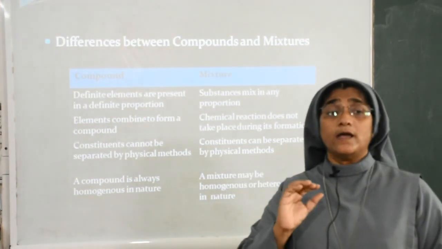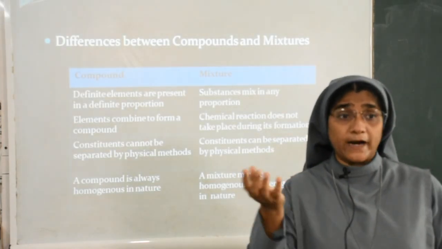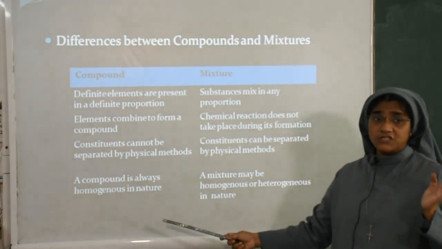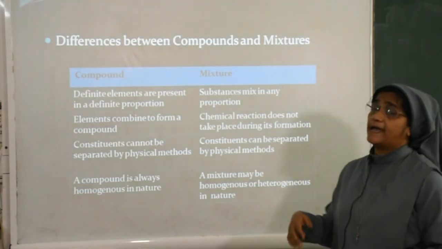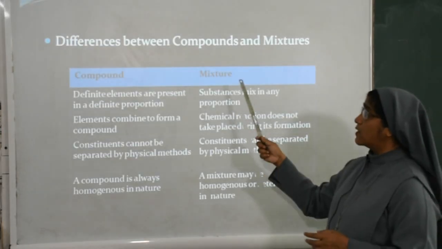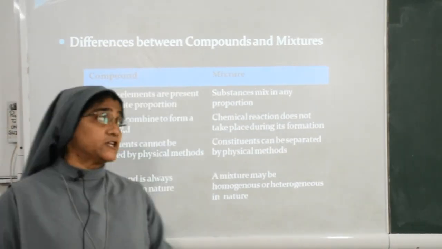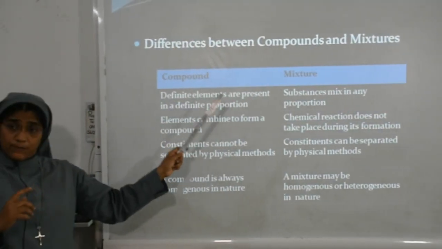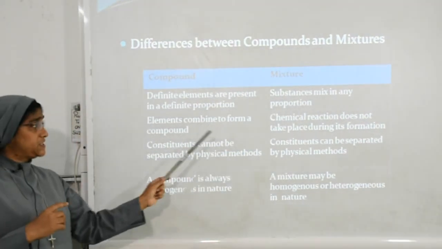A compound, you studied, is a pure substance which is made of two or more elements. That is a pure substance. So a compound is always homogeneous in nature. A mixture may be homogeneous or heterogeneous in nature. These are the differences between compound and mixture. So what is the difference? In a compound, definite elements are present in a definite proportion. In a mixture, substances mix in any proportion.